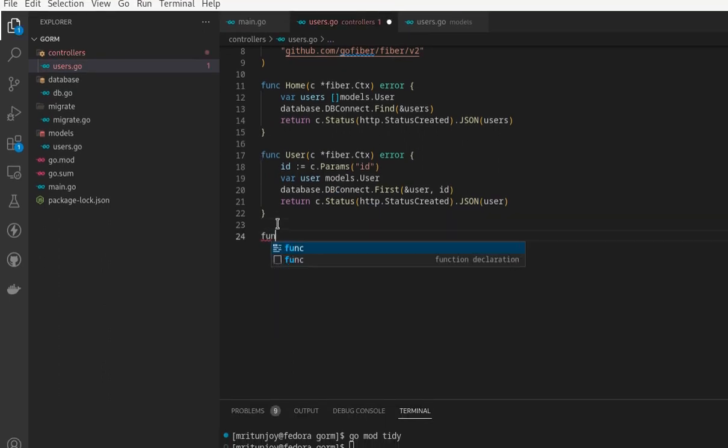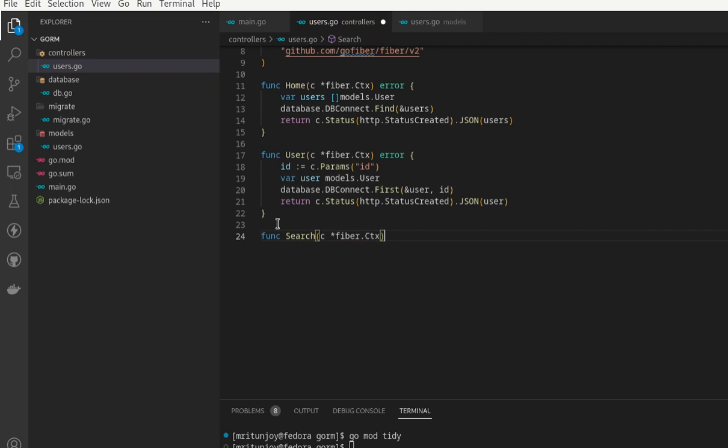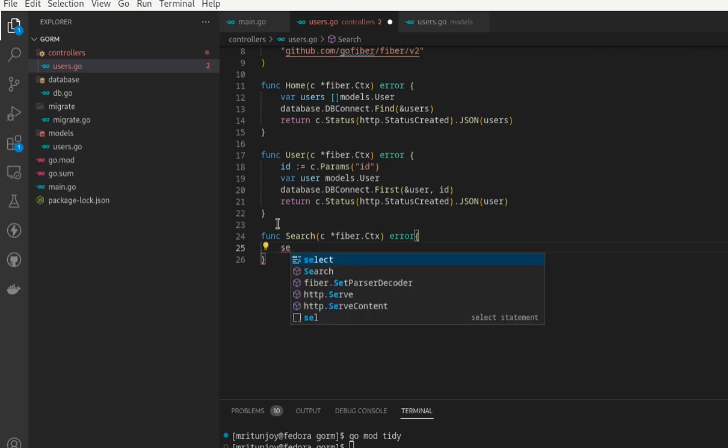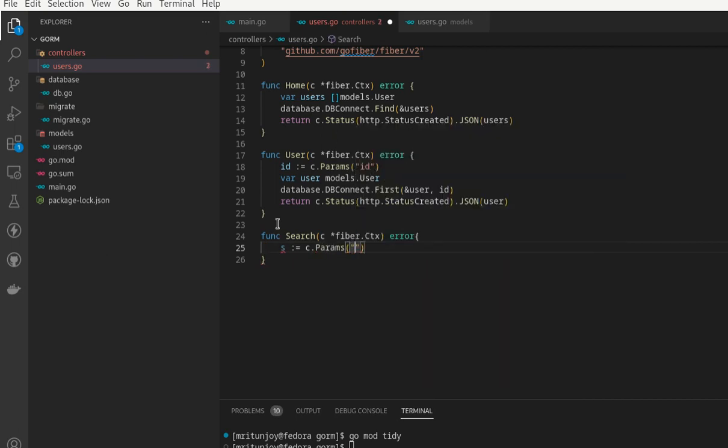For search, in the func, let us name it search, and c *fiber.Ctx, and error. Now we are going to get the string. We can just put in an s, because we are going to have some params. The name of the param will be, I think, you can put it as search.